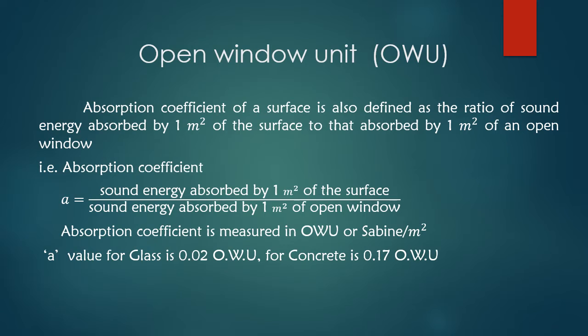That is, absorption coefficient a equals sound energy absorbed by 1 meter squared of the surface divided by sound energy absorbed by 1 meter squared of open window. Its unit is open window unit or sabine per meter square. The absorption coefficient value for glass is 0.02 open window unit. For concrete it is 0.17 open window unit.